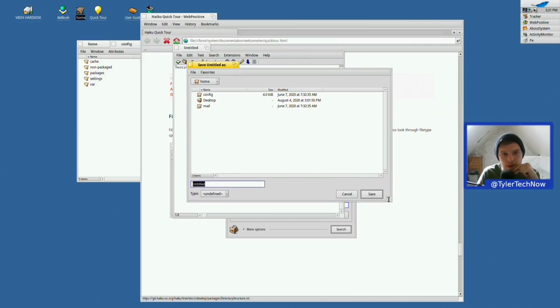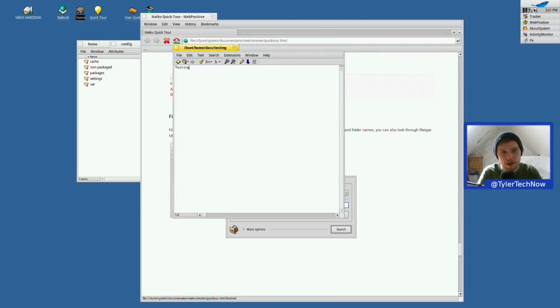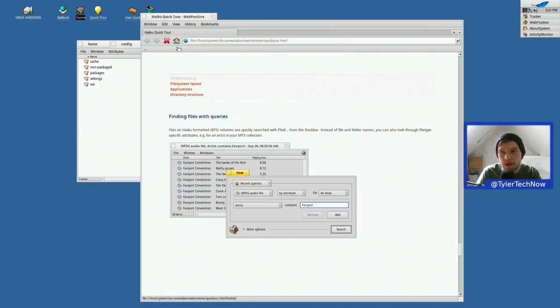Let's just make that a bit larger. File, new folder. So we can go for new folder and just call this Docs. And then we're going to save it in Docs. And we're going to call it Testing. Like so. Right, let's close that now and then test out the search feature or Find.